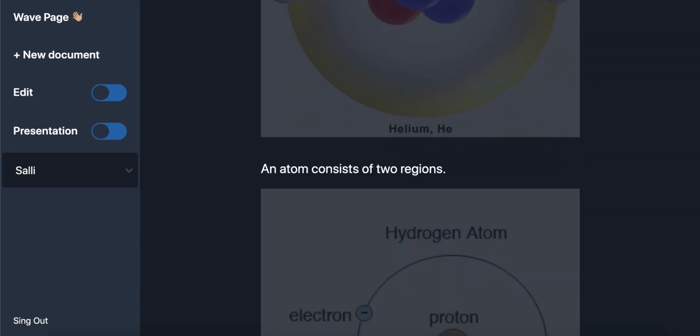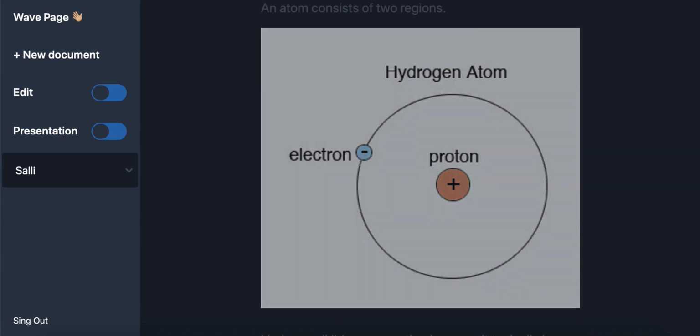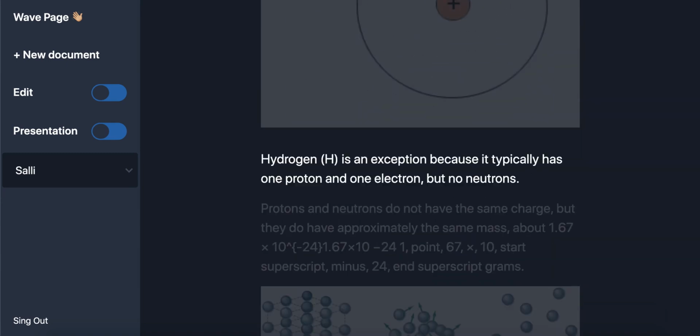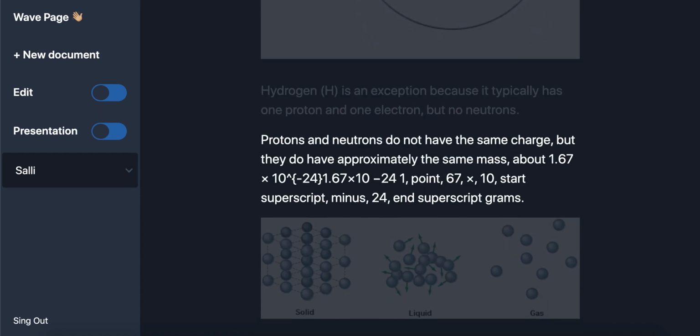An atom consists of 2 regions. Hydrogen, H, is an exception because it typically has 1 proton and 1 electron, but no neutrons. Protons and neutrons do not have the same charge, but they do have approximately the same mass, about 1.67 times 10 to the power of minus 24 grams.